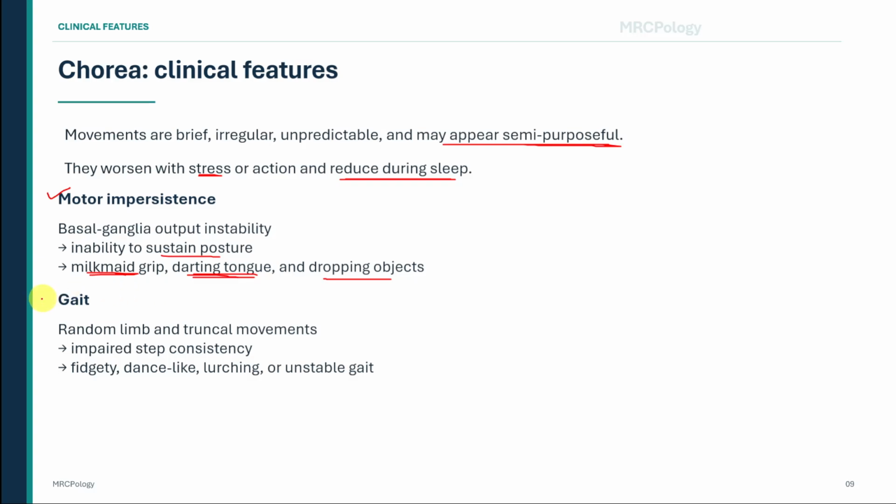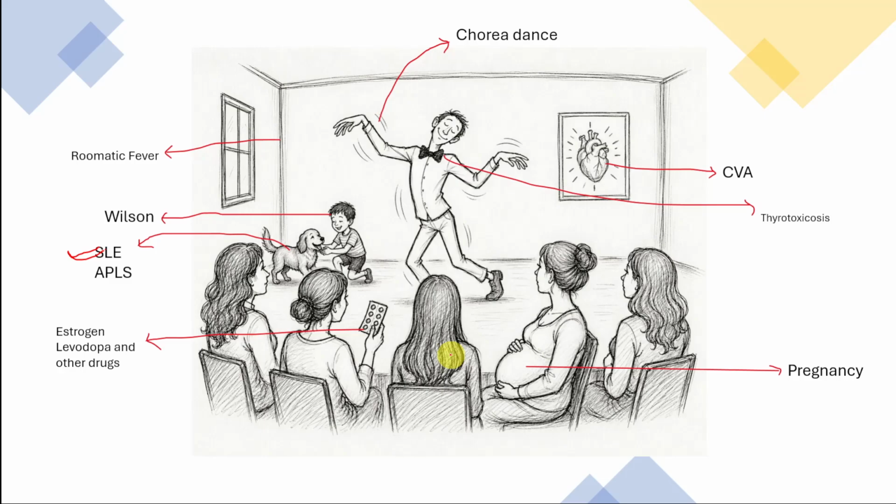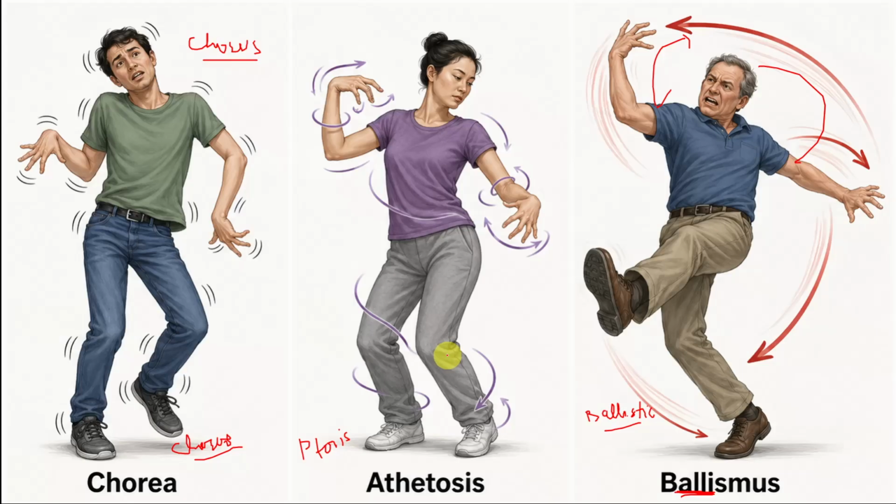Gait may also be affected. Random movements of the limbs and trunk disturb the consistency of each step. The gait may appear fidgety, dance-like, lurching, or unstable. The patient may suddenly flex a knee, rotate the trunk, swing an arm, or alter the direction of a step. These movements are superimposed on the underlying voluntary gait.